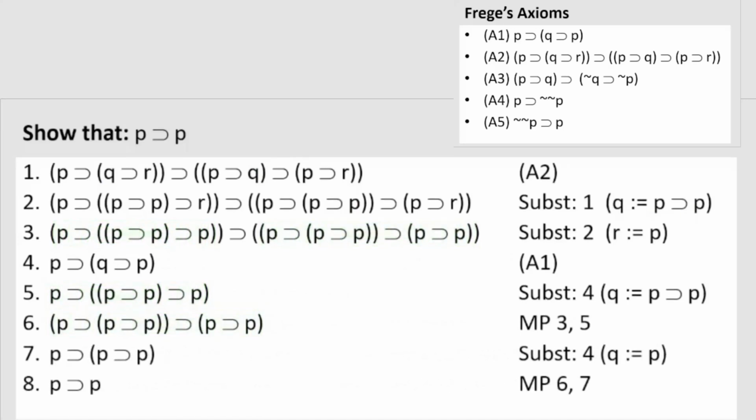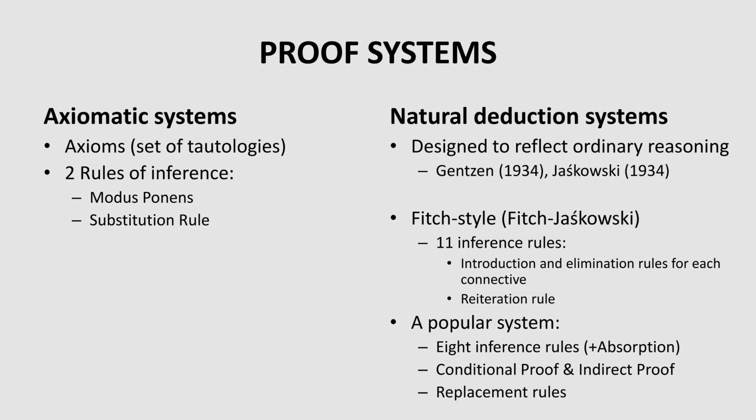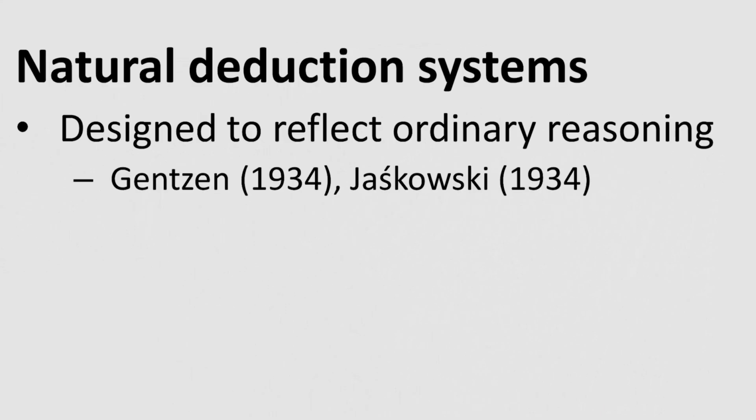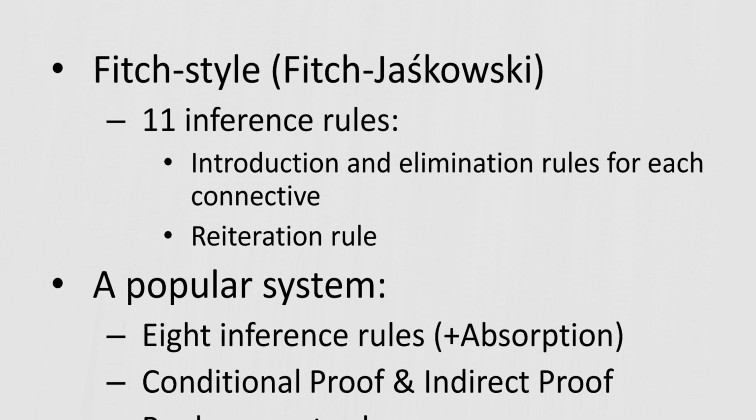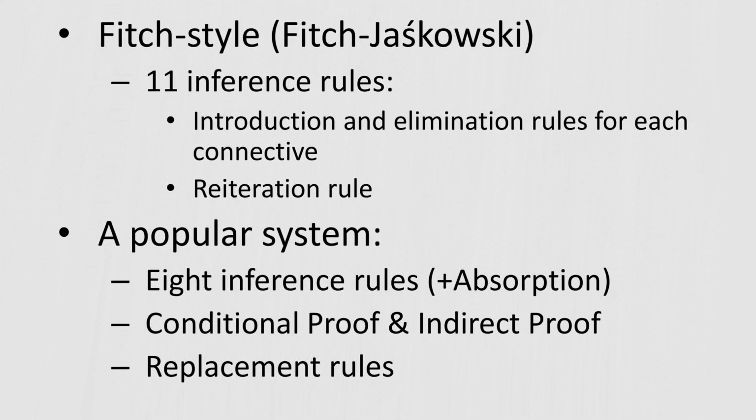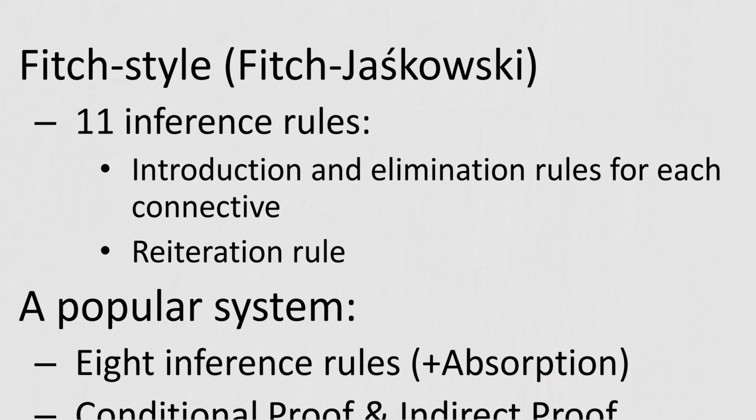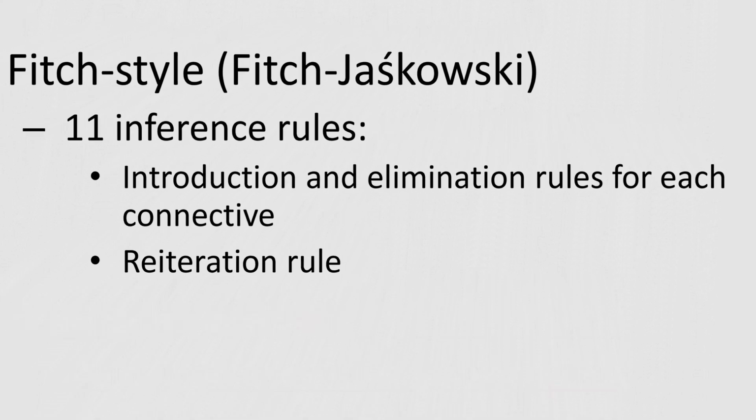As you can perhaps see, axiomatic proofs are quite complex. It's quite hard to see what to substitute for what and how to proceed. Moreover, they don't resemble the way we reason. Indeed, this latter fact was one of the main motivations to develop natural deduction systems. There are many different natural deduction systems. 2 main types are taught in the introductory logic classes. Fitch-style or Fitch-Jaskowski style systems typically have 11 inference rules.